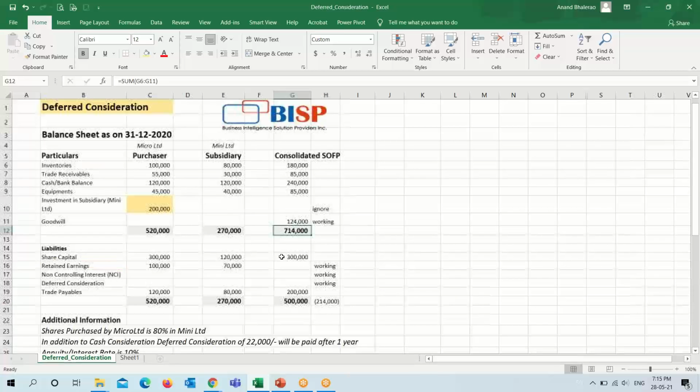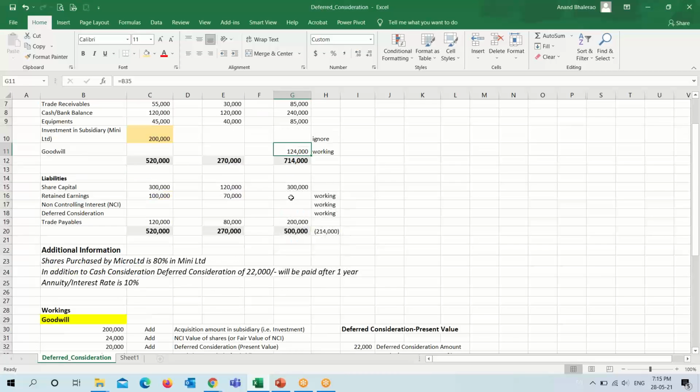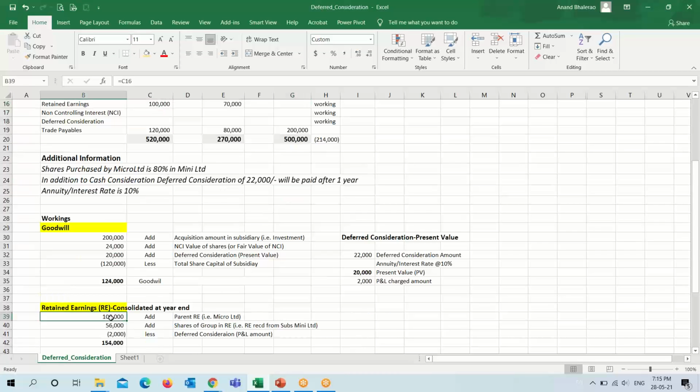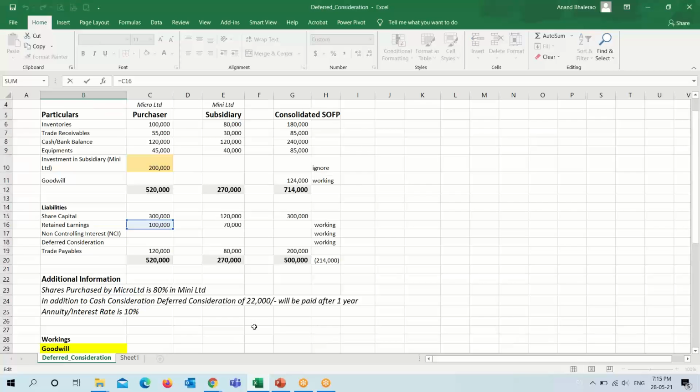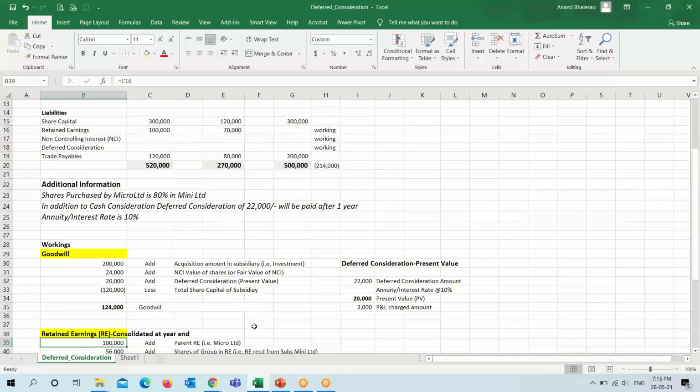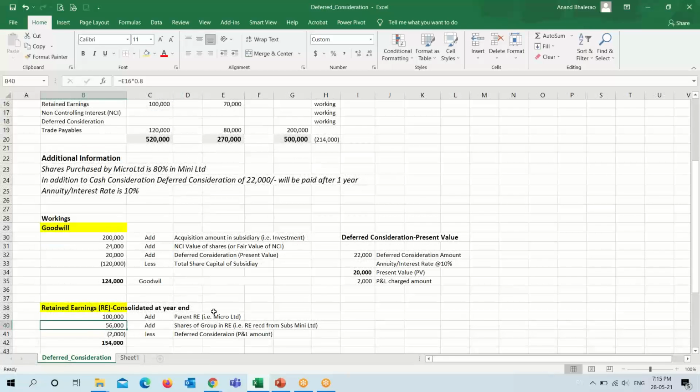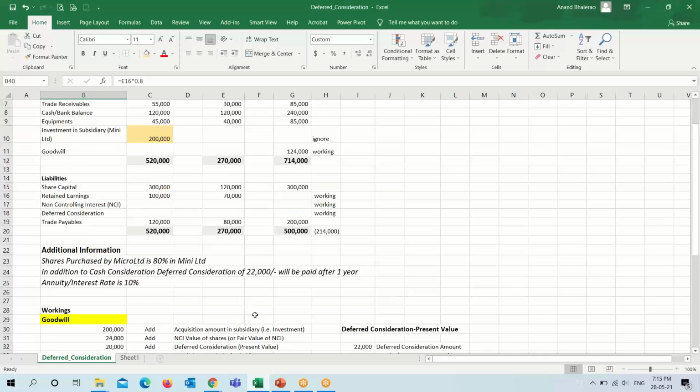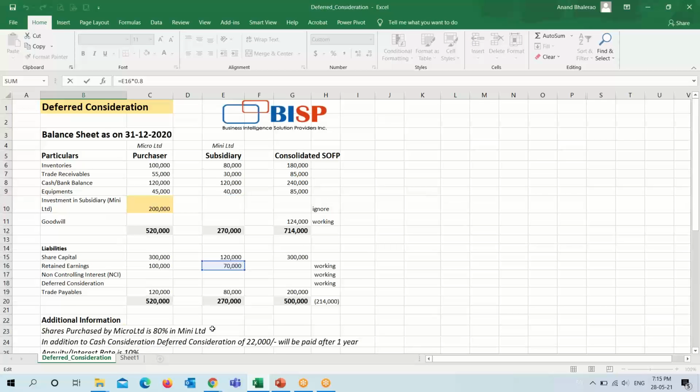We will add this to our asset side. For retained earnings, the full amount of the purchaser will come here, and from the subsidiary side, our share in retained earnings, that is 80%, because we have acquired only 80%.